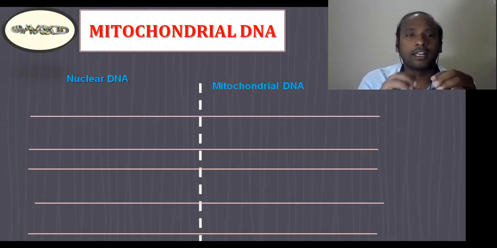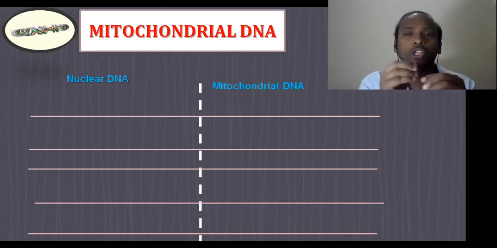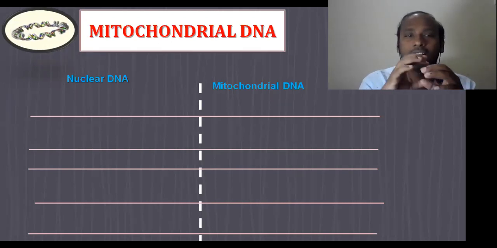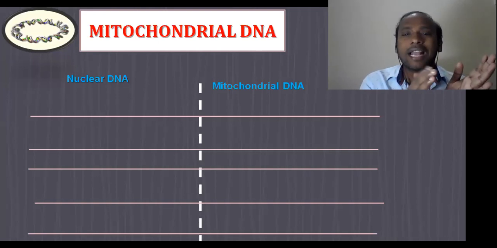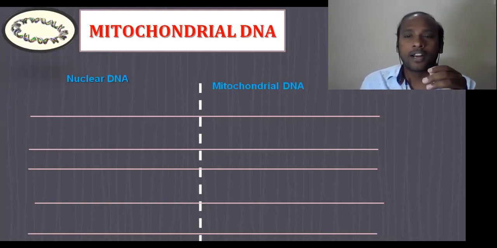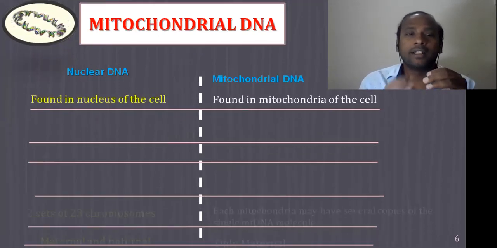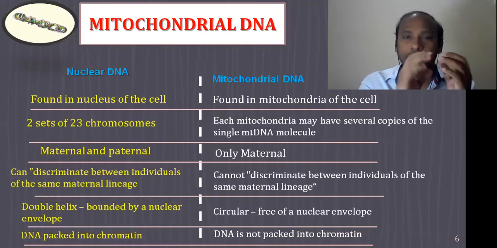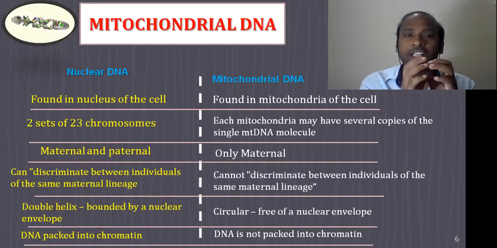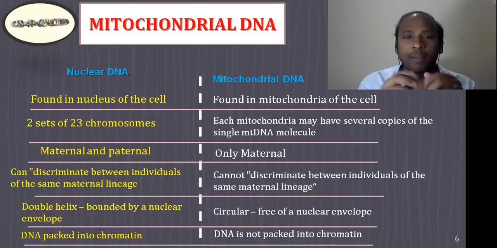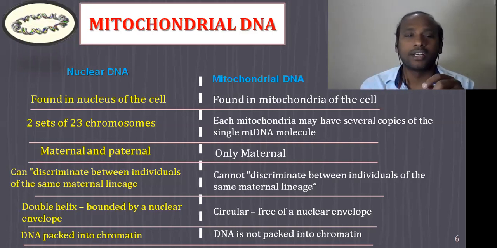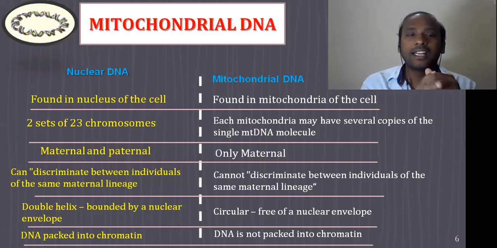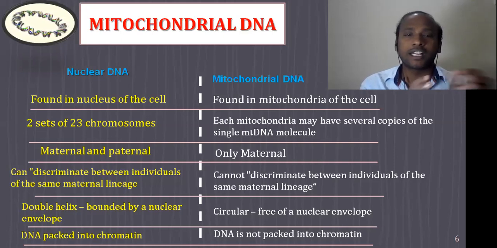So in this particular slide, I'm going to discuss the differences between nuclear and mitochondrial DNA, right? You can see that nuclear DNA is found in a specialized structure that we call the nucleus, and mitochondrial DNA is present in the matrix of the mitochondria. In nuclear DNA, 2 sets of 23 chromosomes are present.